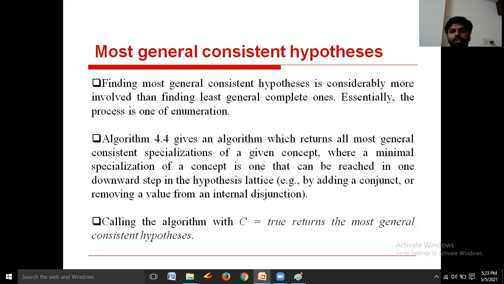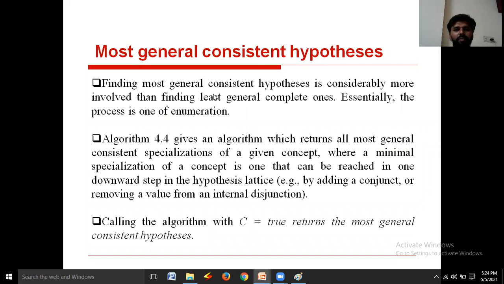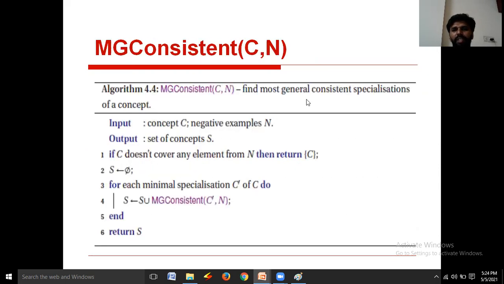Right. Now, how to find least general complete ones? To find least general complete ones, we are going to use one algorithm, that is the MG consistent algorithm, most general consistent specialization of a concept algorithm.